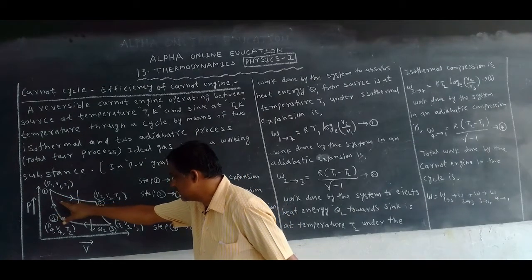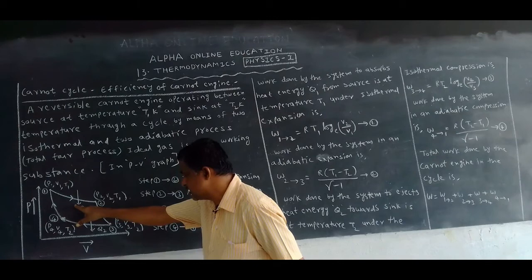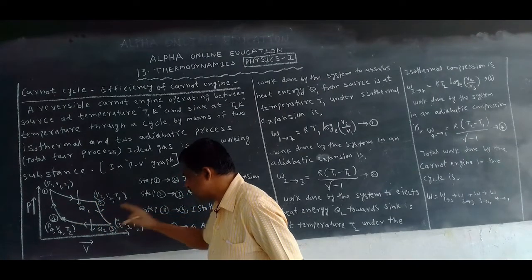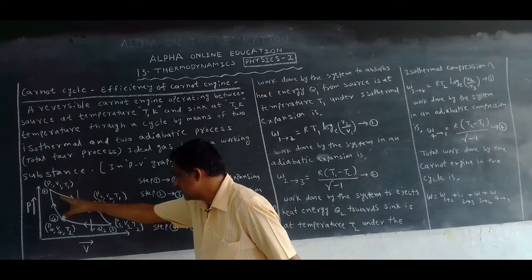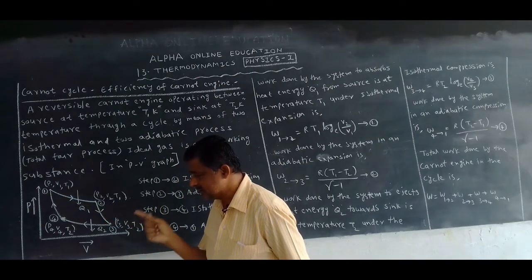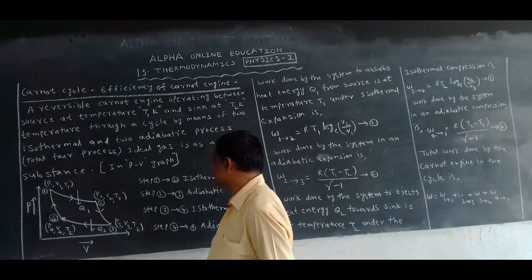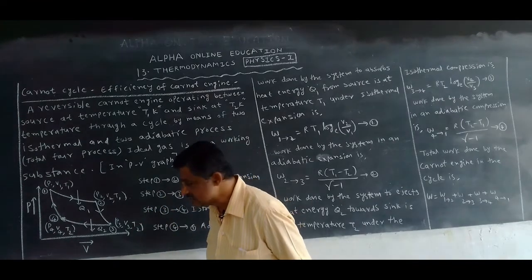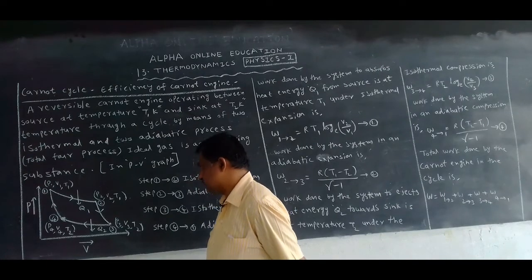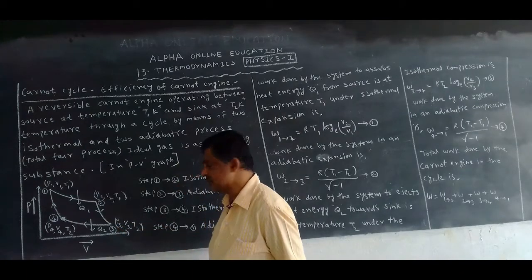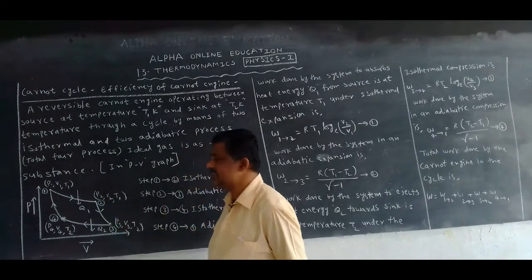First the working substance undergoes isothermal expansion on the source, then adiabatic expansion when it is moved from the source to the insulating stand.